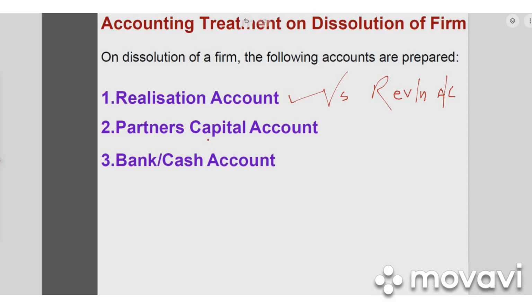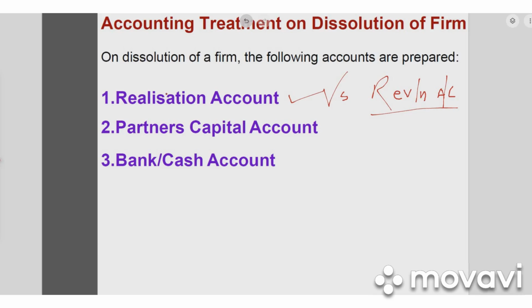Dear students, this revaluation account is prepared at the time of reconstitution of business. This is mainly prepared at the time of admission, retirement and death. Not only that, in the revaluation account, only those assets of which the values are changed will be brought to the books or recorded.